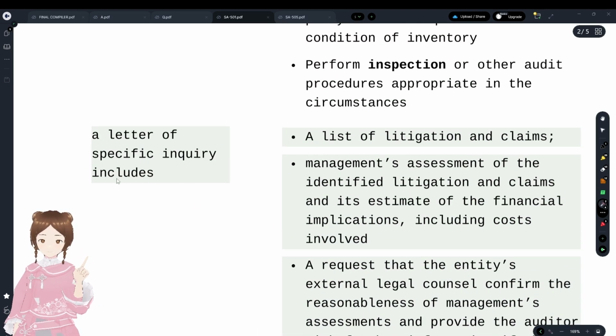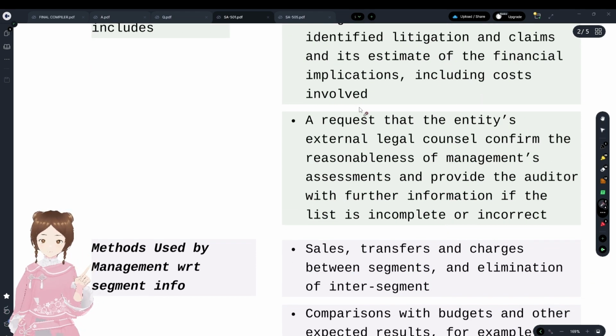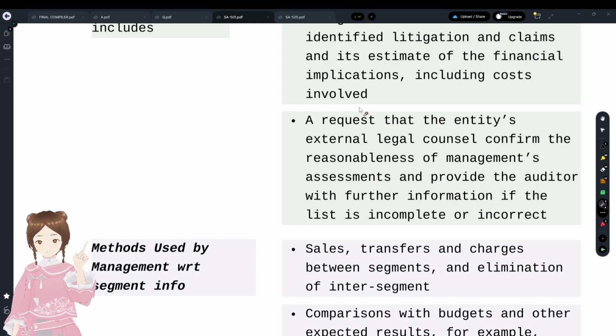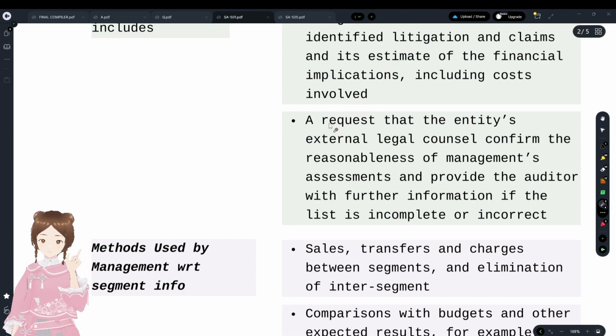Now we'll see the letter of inquiry prepared by management and sent by the auditor to external legal counsel. It should contain a list of litigation and claims and management's assessment of them and their financial implications, including any costs involved, like penalties, fines they have to pay, or compensations, and a request that the entity's external legal counsel confirm the reasonableness of management's assessment and provide the auditor with further information if the list is incomplete or incorrect.